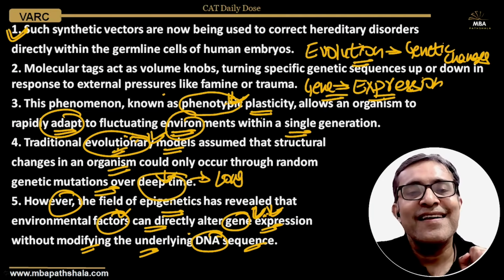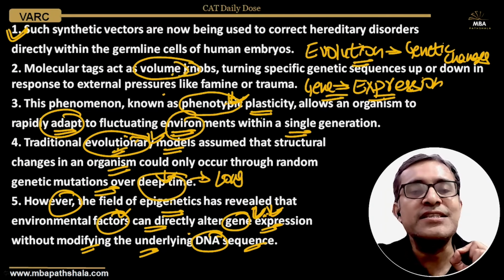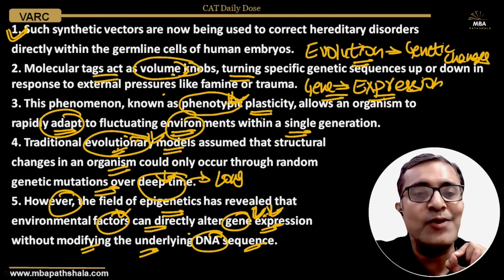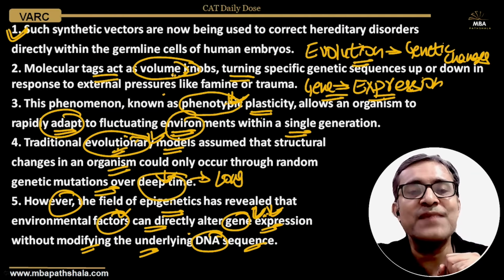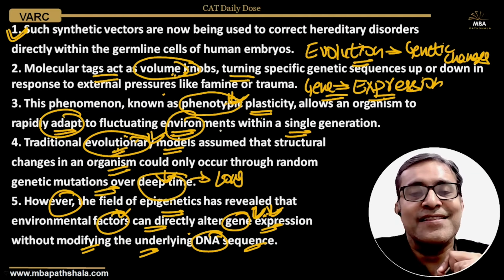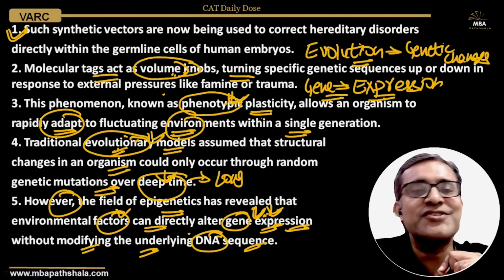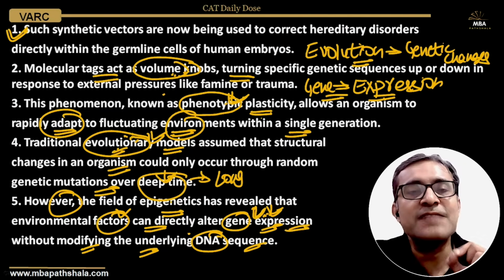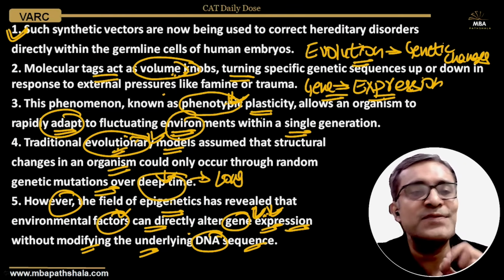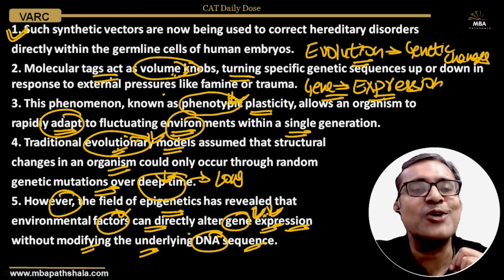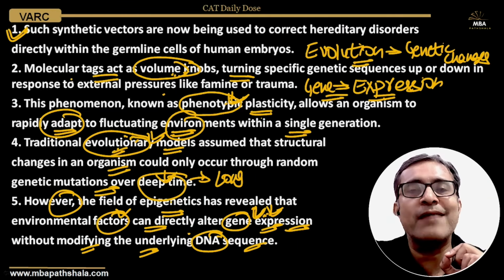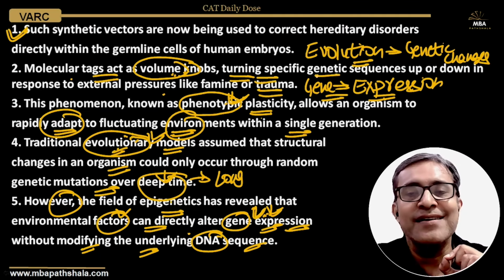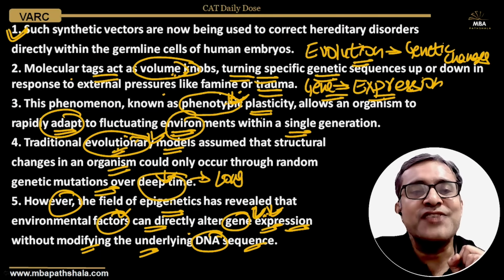Molecular tags. How this happens at the molecular level, at the level of the cell. Now that is being discussed: how the genetic expression changes. The process is being discussed in the second sentence. So it is also related, students. It seemed to be unrelated, but it tells you the process through which the genetic expression changes.